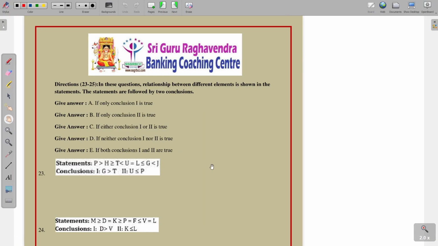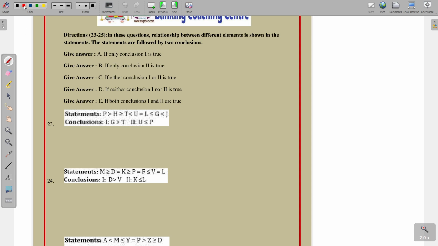Next, inequalities. See the first one: Z greater than T. So G greater than T. So T to G definitely follows. U less than or equal to P. So U here and P here, both opposite signs are there. The second one does not follow. Only one is the answer.